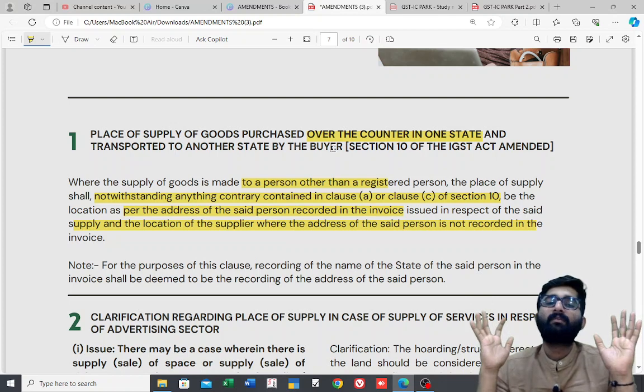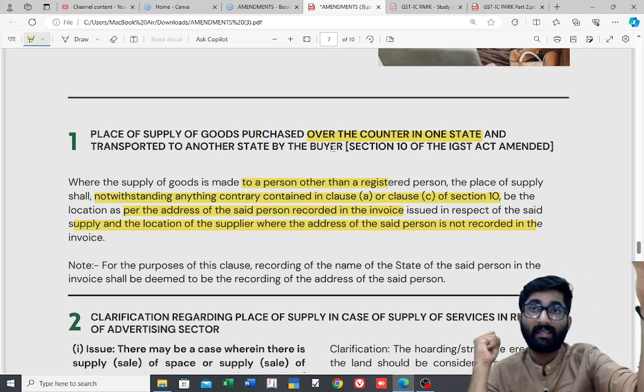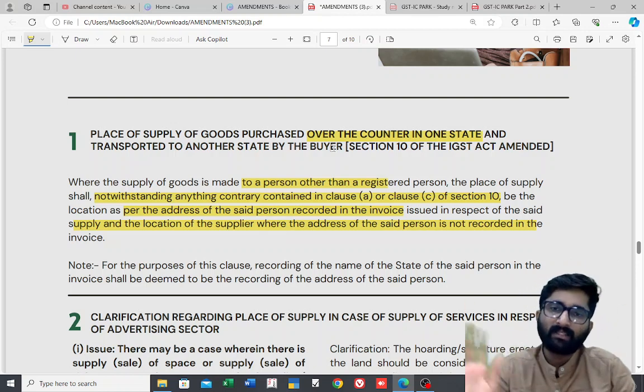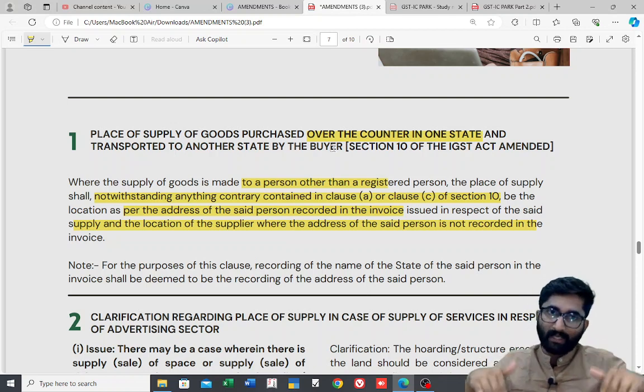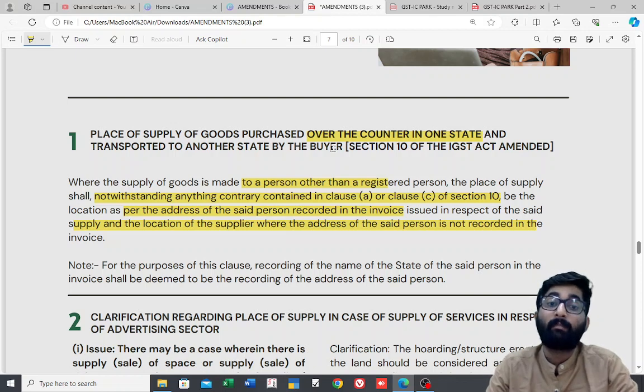So what will be the place of supply? If the buyer gives his state, that place will be the place of supply. If the buyer is refusing, saying why do you want all these extra details, then the place of supply will be the supplier's place. Remember this: the place of supply will be the supplier's place.